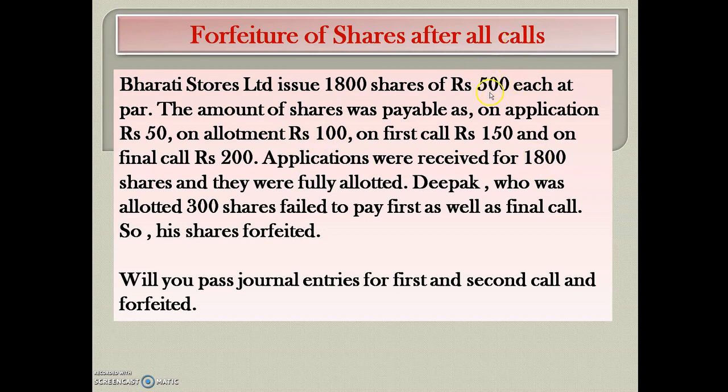Here 500 is the face value, and on application, allotment, first call and final call it will be 500, meaning this is the case of issue of shares at par. Deepak is a shareholder allotted 300 shares, but he failed to pay the first and final call, which is the case of calls in arrear, but his shares are forfeited by the company. So we have to pass journal entries for first and second call and also forfeiture.